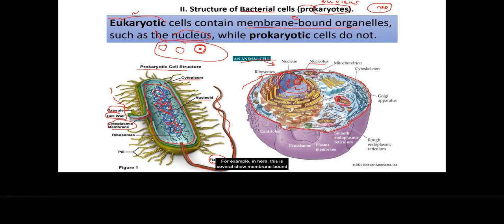For example, in here, this is a membrane-bound organelle. This is mitochondria. Then in here, something looking like a stack of pancakes. So this is Golgi, or Golgi apparatus. This is some cytoskeleton. So this is all long tube-like structures in here and here.